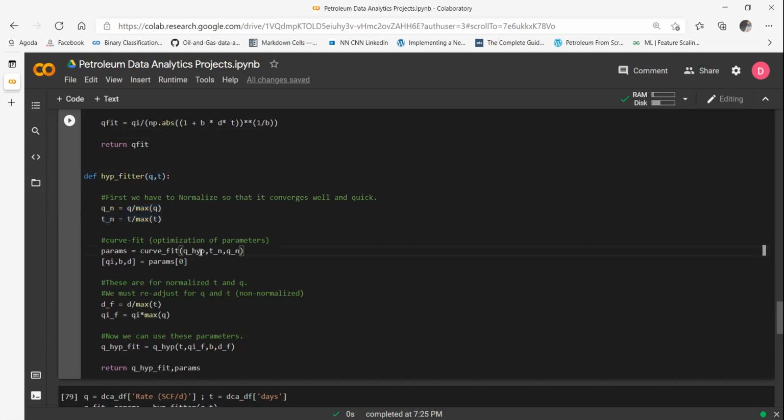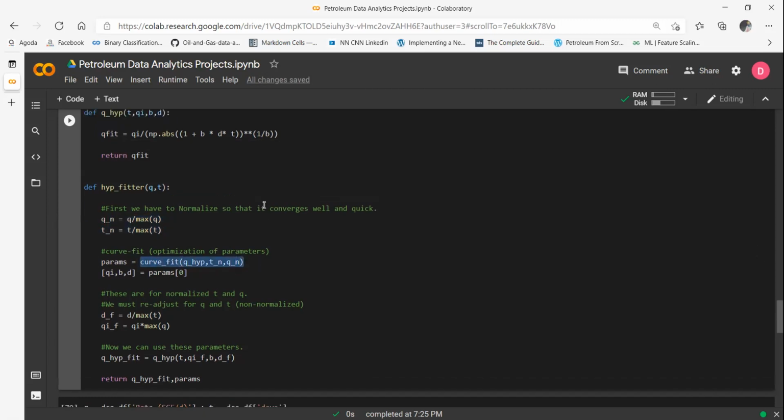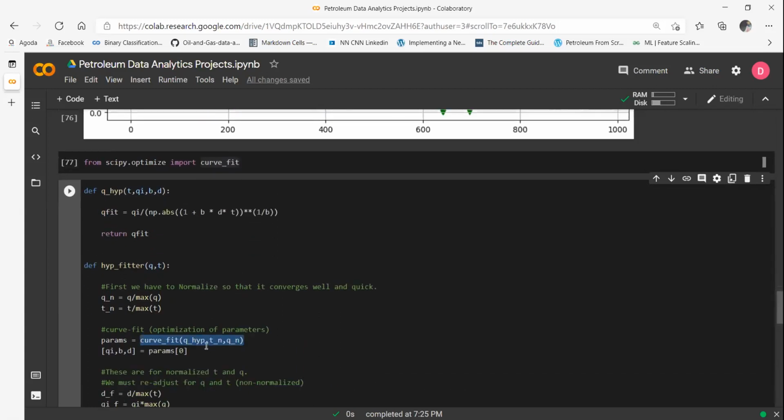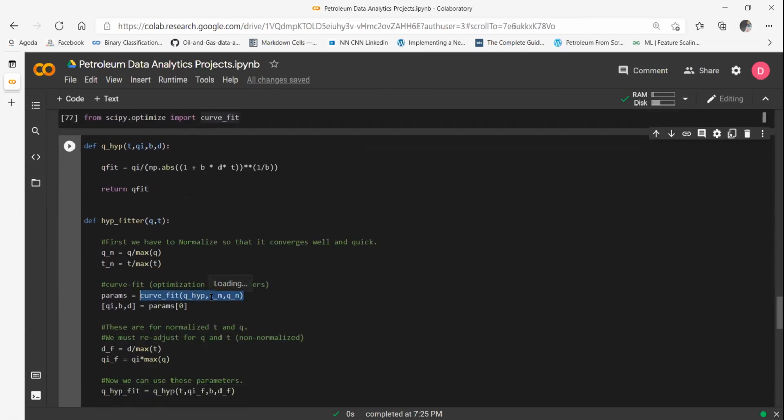Now we use this curve_fit function that we have imported from SciPy. In this curve_fit, we provide three pieces of information. The first is the kind of model you want to fit. This is the function that we have. So we always have to create the function for the model that you want to fit.